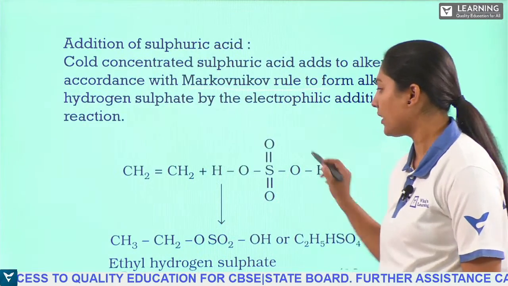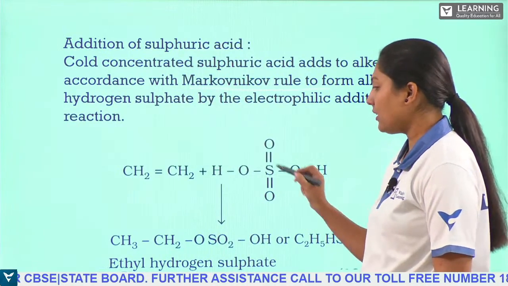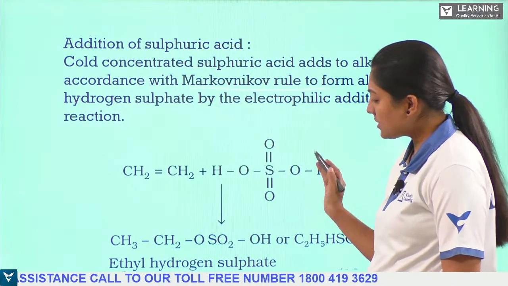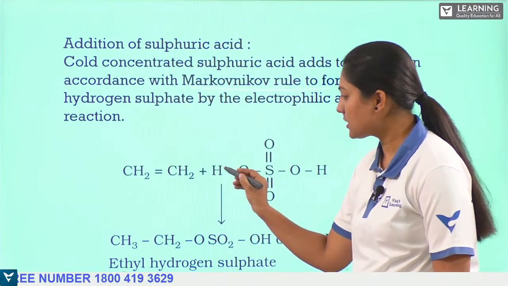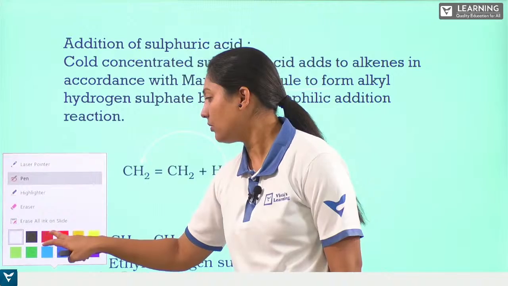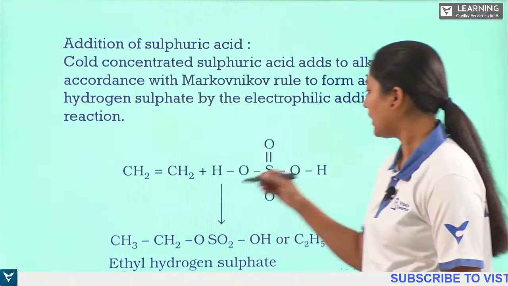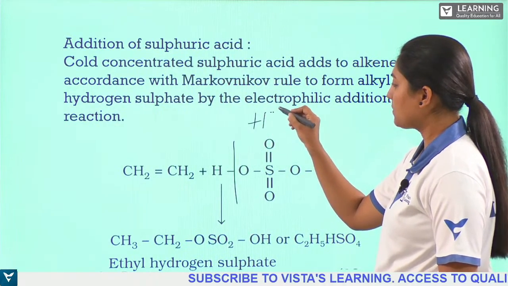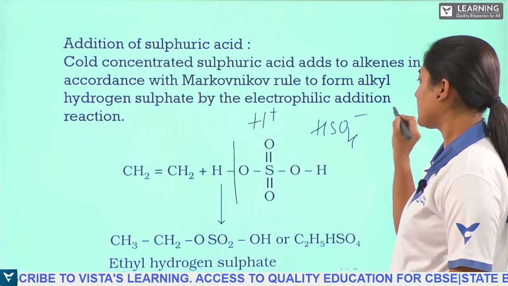For this double bond we have the addition of sulfuric acid, whose structure is shown here, which can give one hydrogen atom and the other group. If you take this, we can divide it over here. So we get H plus ions and HSO4 minus ion.